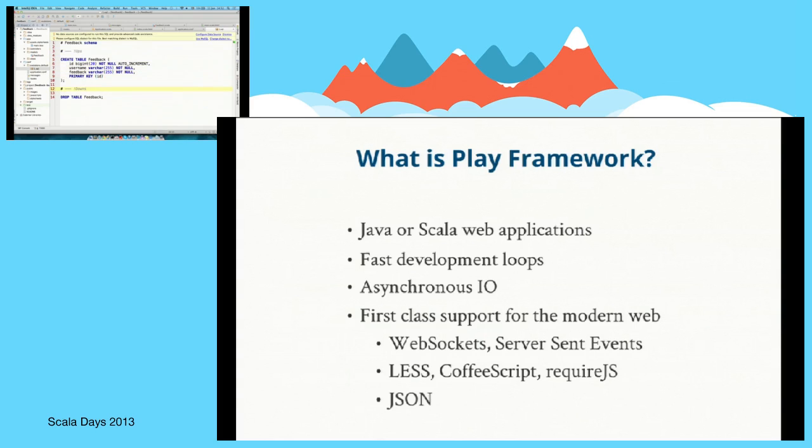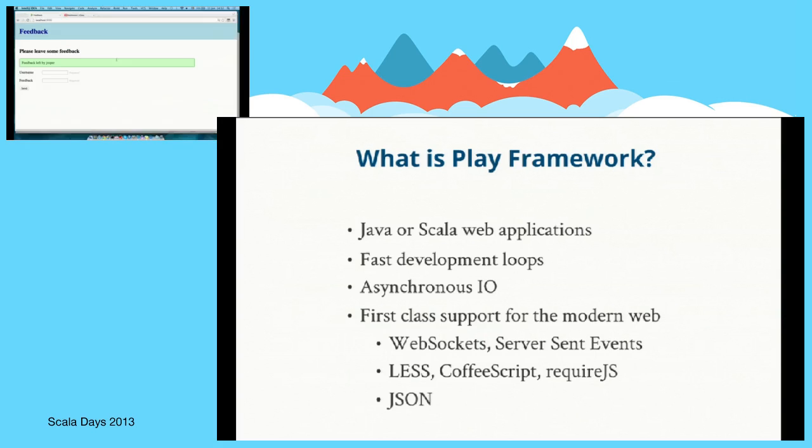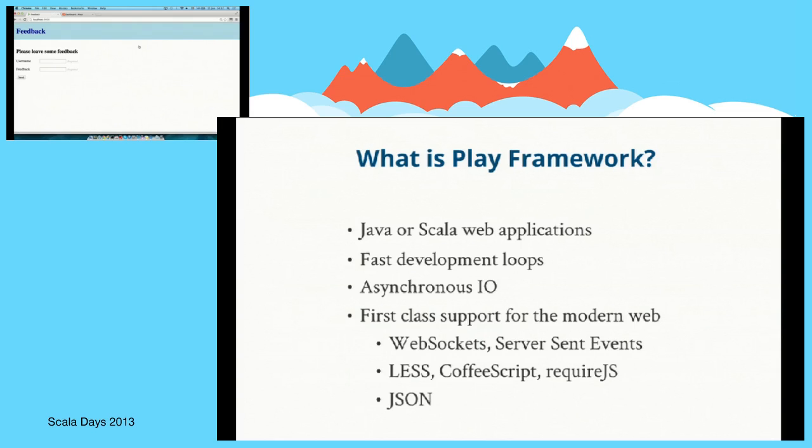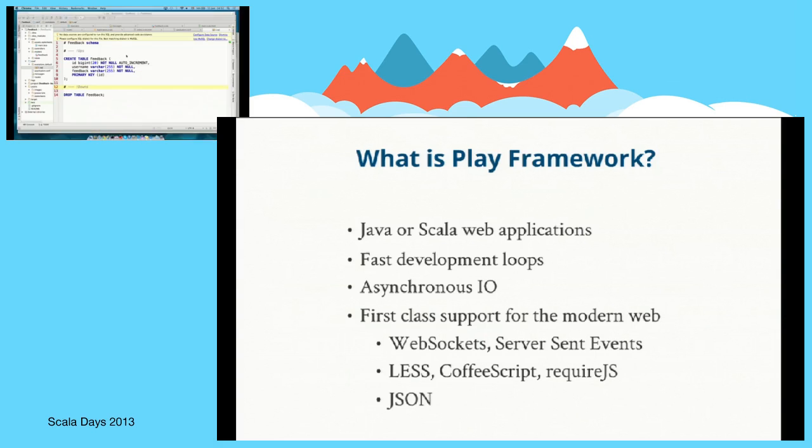And then there's some downs, and this is how to roll back the evolution if it needs to be rolled back. Now when I hit refresh on my application, we get this error message saying that our database needs an evolution. So it's connected to the database, but it's found that this evolution for creating the feedback table hasn't been applied. So we're going to tell it to apply that. So now we have our schema set up.